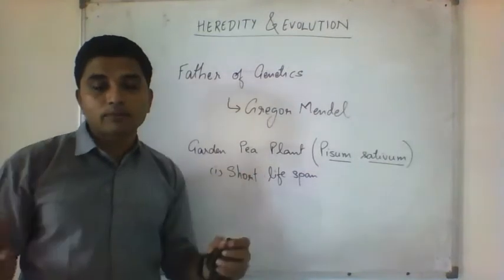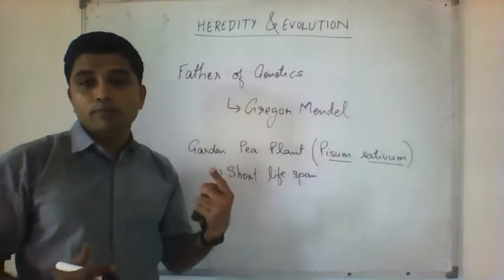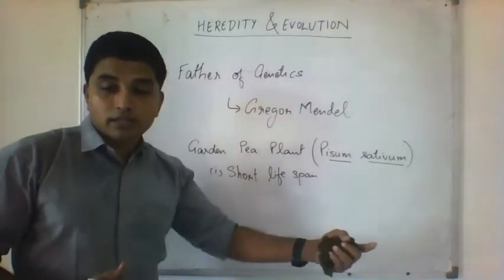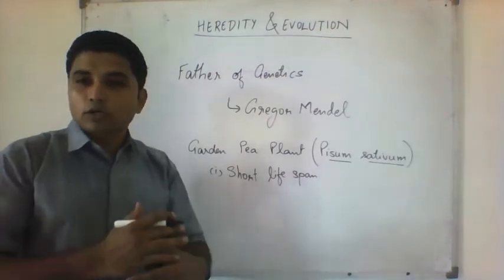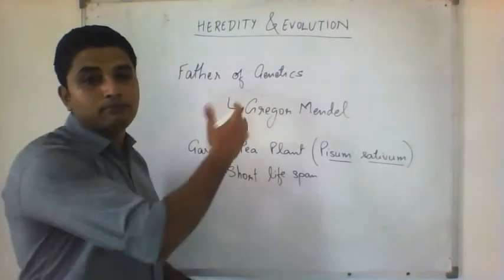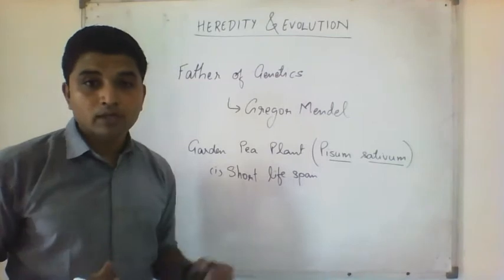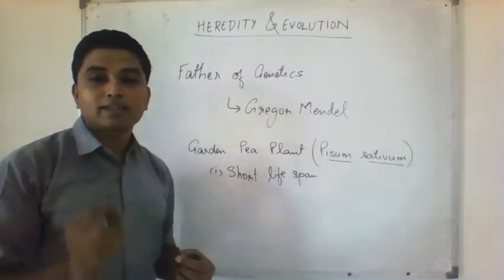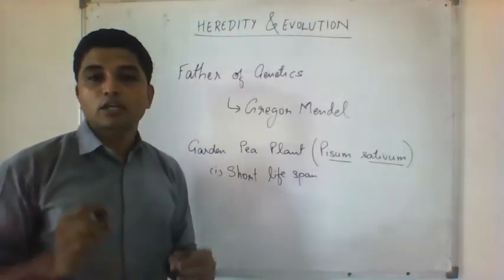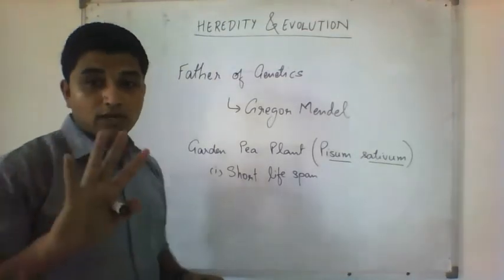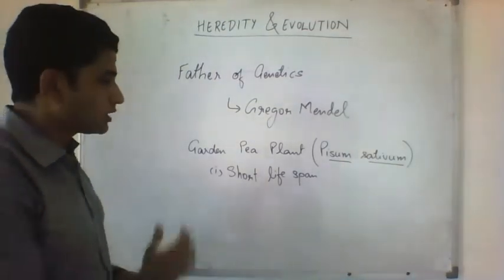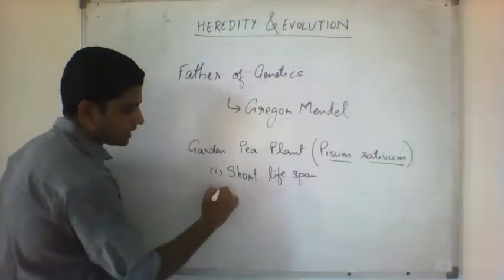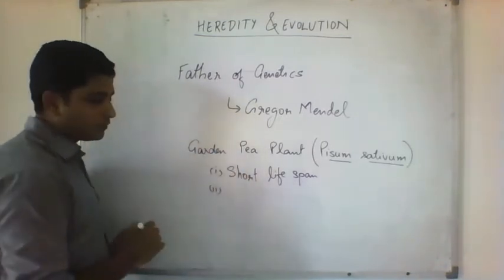If he used any other animal, they would have reproduced once in a year. Their offsprings would show characters only in the next year, so it would take a very long time. By the time, Gregor Mendel would have gone old and died. But pea plants have that benefit that they complete their life cycle very quickly. Within a year, four generations. So he could do it very quickly. So that was one interesting thing that was of use to Gregor Mendel for the pea plant.